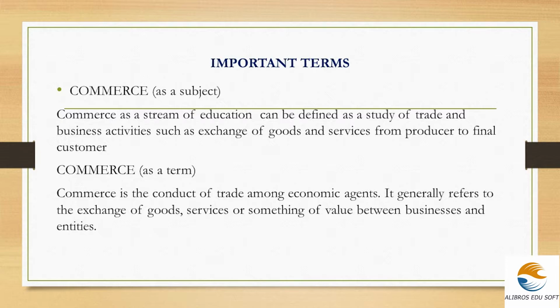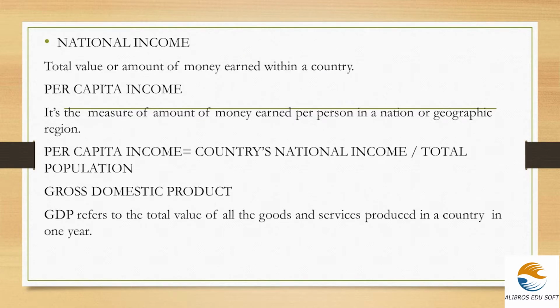Here economic agents are included in the conduct of trade. And it is mainly the exchange of goods, services or something of value between businesses and entities. Here the businesses and entities are indulging in the exchange of goods and services. And the next term is national income. National income is one of the important terms in economics.